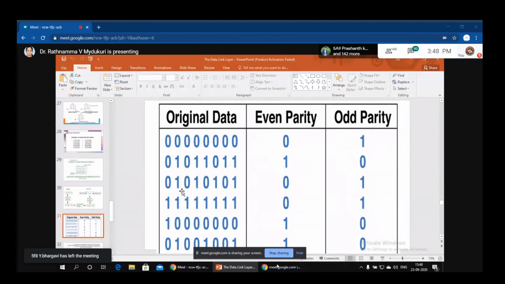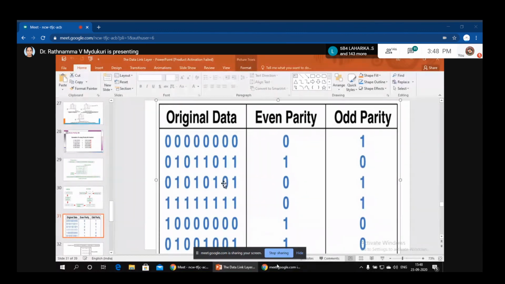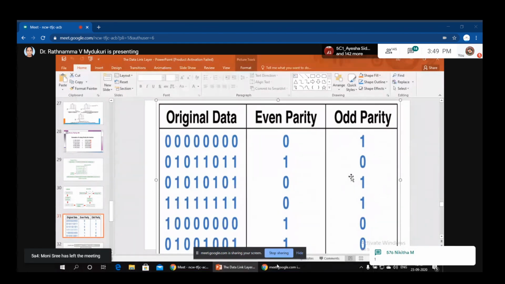Now see how many ones are in this one? Tell me. 4, ma'am. So at even parity you need to place 1 or 0? 0. At odd parity you have to place a 1. Why? Because it is 4. To make it odd parity, you have to add an extra bit, 1. Okay, now you understood what even parity and odd parity are.